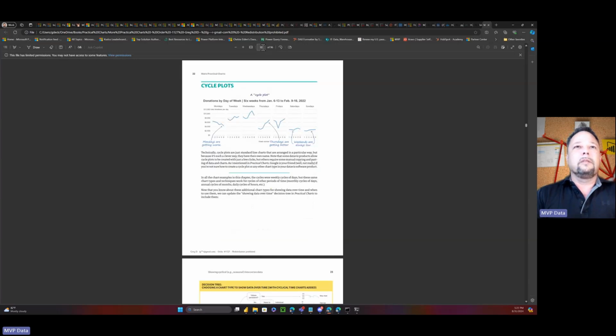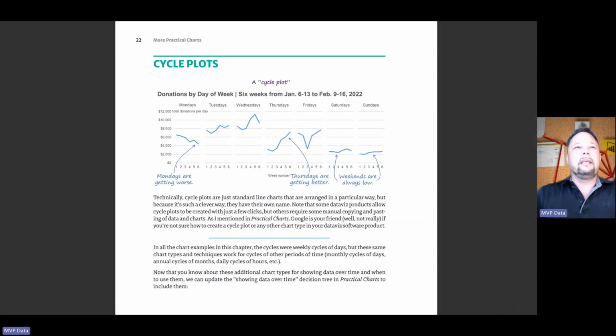Anyway, so today, cycle plots. Let's get into it. What is a cycle plot? Well, a cycle plot is a line chart, but it's arranged in kind of a clever way. So here's the example from his book. You can see it's broken out by weekday at the top, and then we have the week numbers on the bottom, and then the total donations per day, and there's little line charts broken out there.